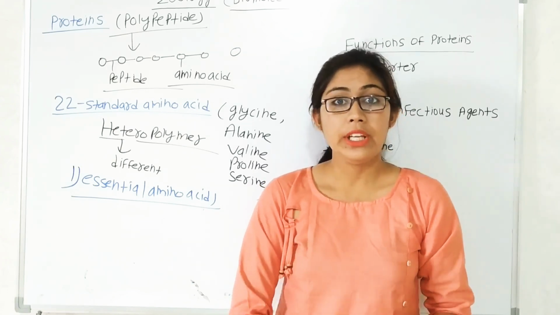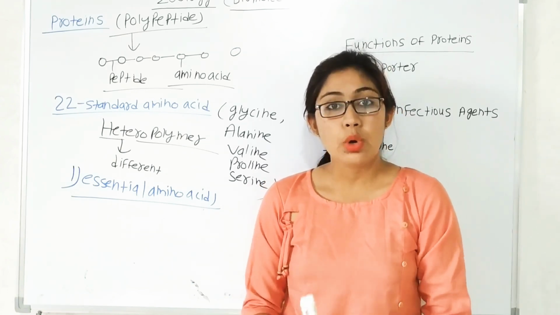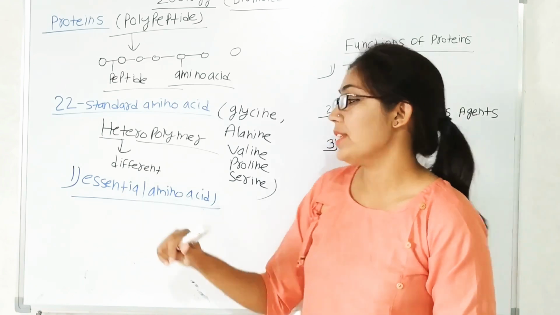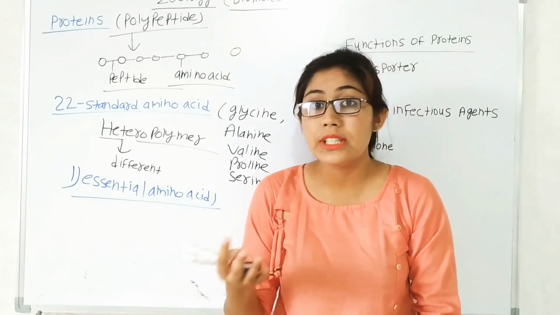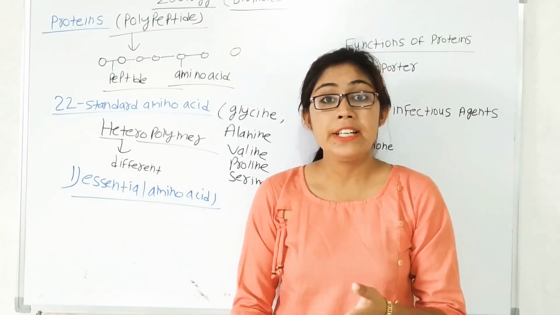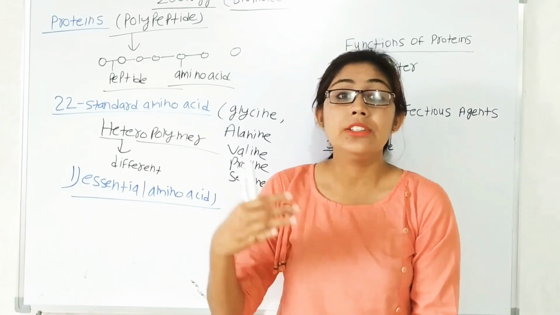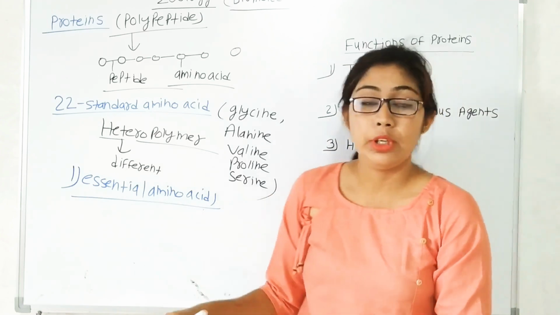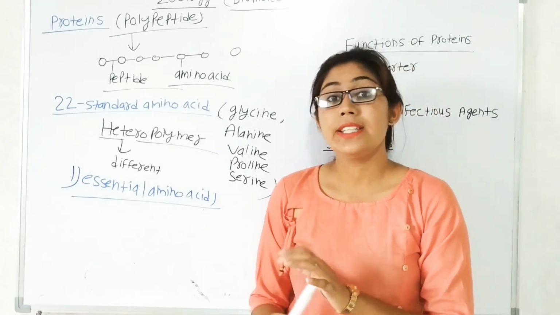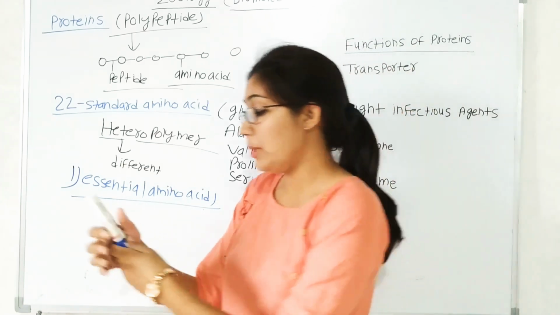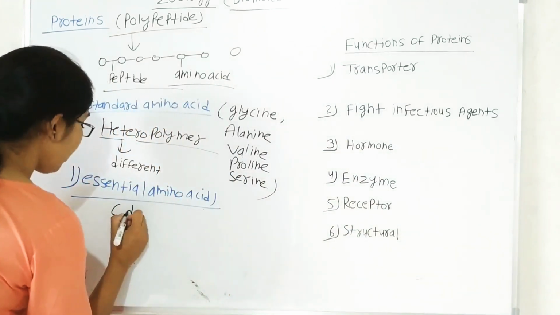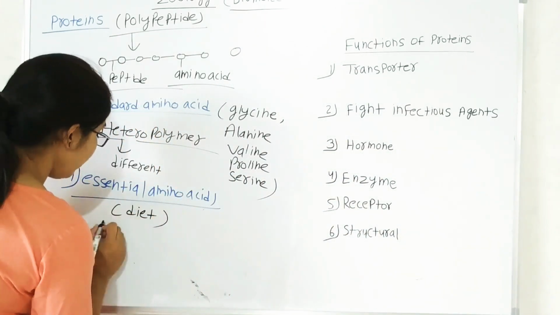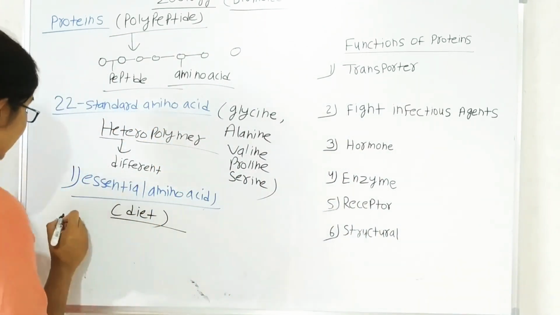The dietary protein serves as a source for the essential amino acids, because our body is not able to synthesize them. So we depend on plants and other organisms for these essential amino acids. That is why they are known as essential amino acids.